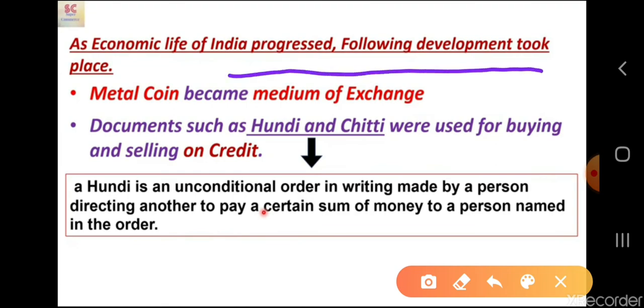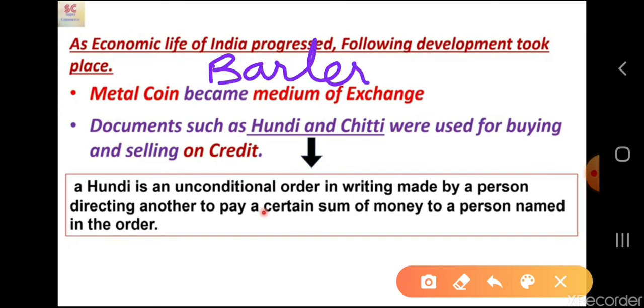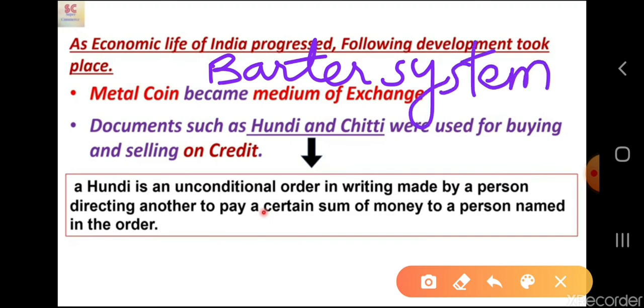So the following developments took place in India, like metal coin became the medium of exchange, because before metal coins were introduced, people were using the barter system for trade. Barter system, you know very well, is where goods were exchanged because money had not been invented at that time.